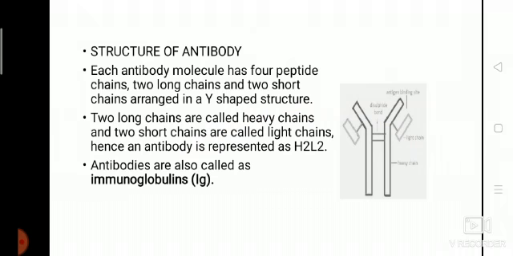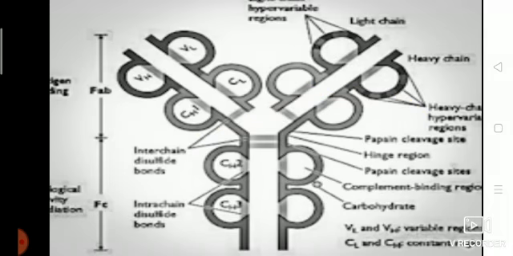Structure of antibody. Each antibody molecule has 4 polypeptide chains, 2 long and 2 short chains, arranged in a Y-shaped structure. The long chains are called heavy chains and the 2 short chains are called light chains. Hence, an antibody is represented as H2L2. Antibodies are also called immunoglobulin. This is the structure of an antibody.